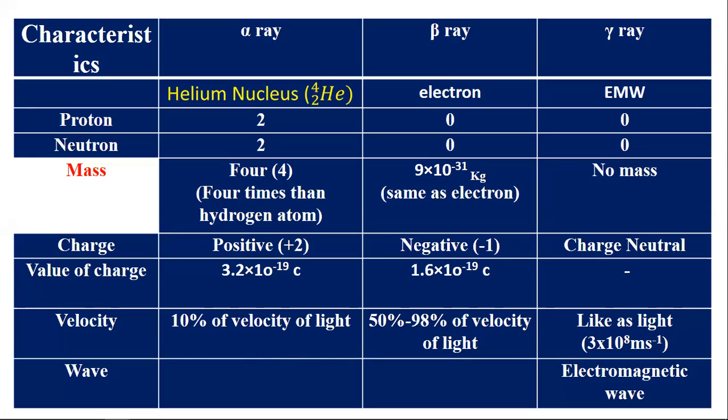Here the characteristics are shown in this table. Here first characteristics like proton, neutron, mass, charge, value of charge, velocity, and wave.